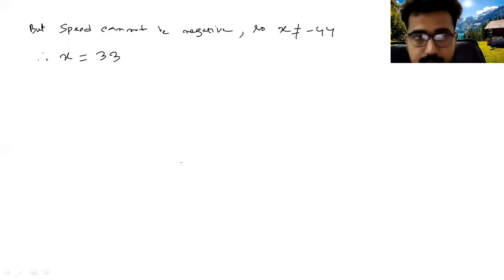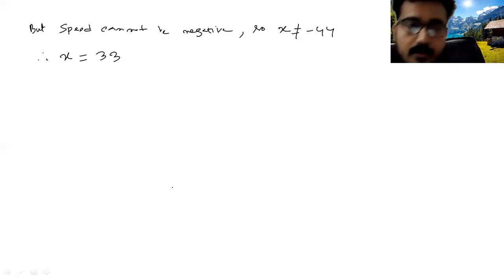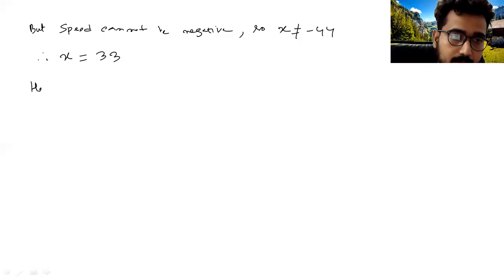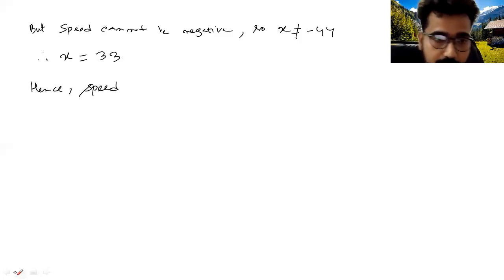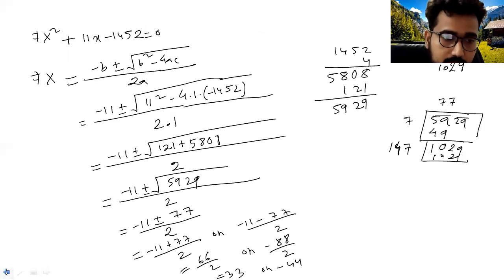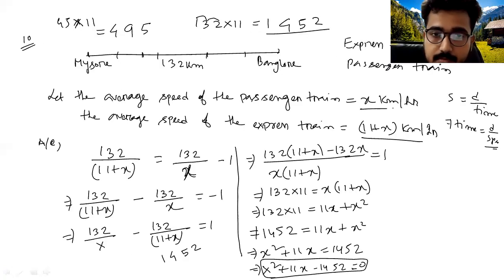Now see, this 33 is the speed of the what? Speed of the passenger train. But you have to find the speed of the express train also. Yes or no? Write down. Hence, yes or no? Because x is the speed of the passenger train. This one. x is the speed of the passenger train.